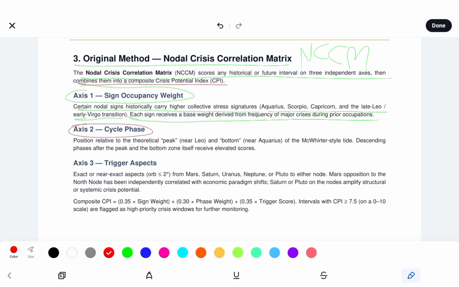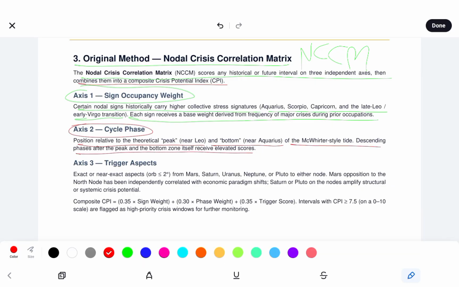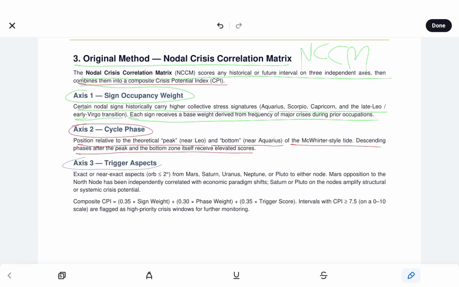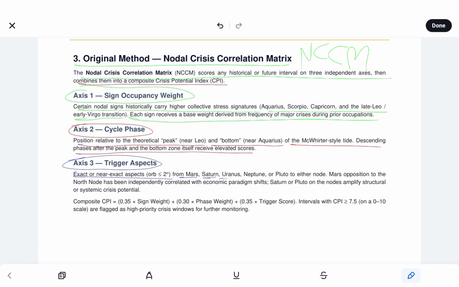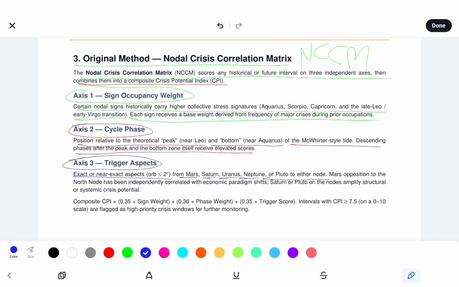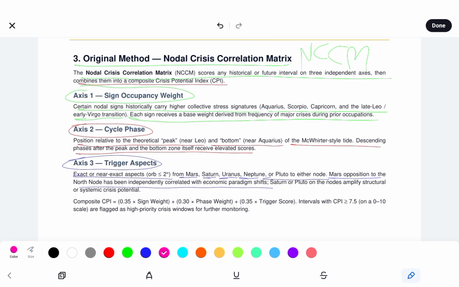Axis 2 is cycle phase, position relative to the theoretical peak near Leo and bottom near Aquarius of the McWhirter style tide. Descending phases after the peak and the bottom zone itself receive elevated scores. We see axis 3 is trigger aspects, exact or near exact aspects within 2 degrees or less from Mars, Saturn, Uranus, Neptune, or Pluto to either node. Mars opposition to the north node has been independently correlated with economic paradigm shifts. Saturn or Pluto on the nodes amplify structural or systemic crisis potential.